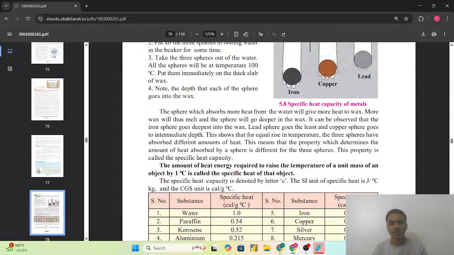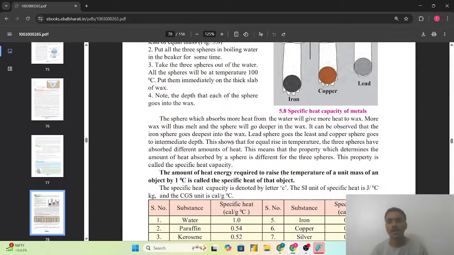This shows that for equal rise in the temperature, the three spheres have absorbed different amounts of heat. This means that the property which determines the amount of heat absorbed by a sphere is different for all the three spheres. This property is called the specific heat capacity.